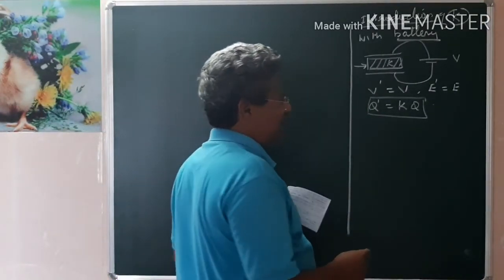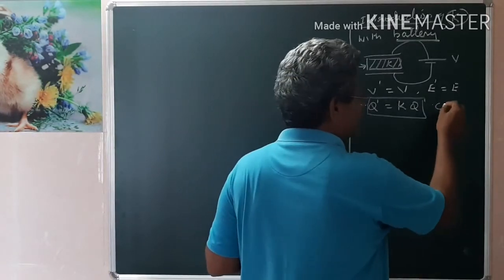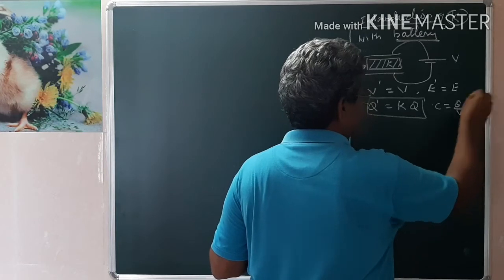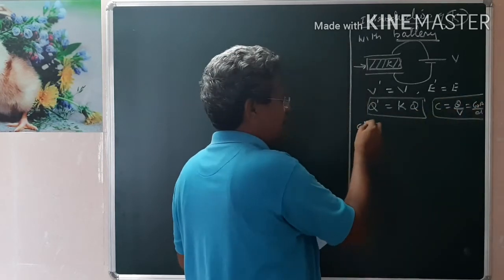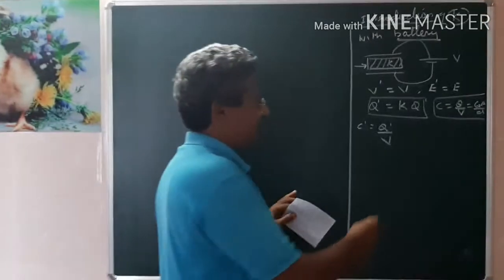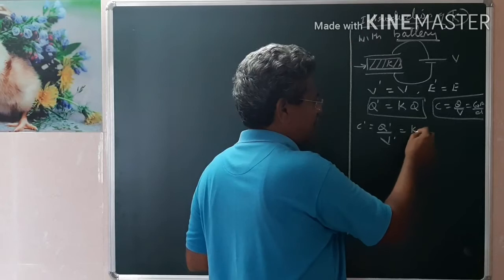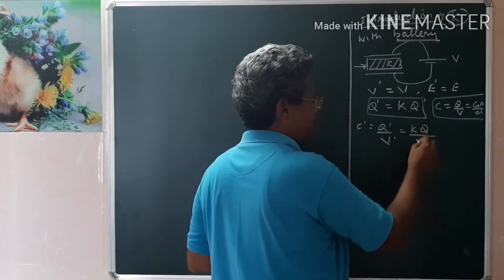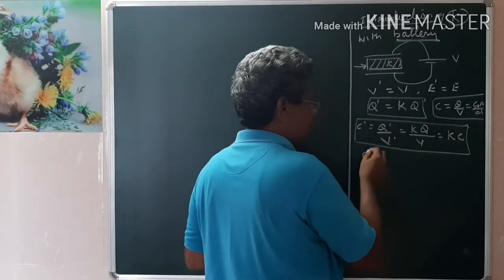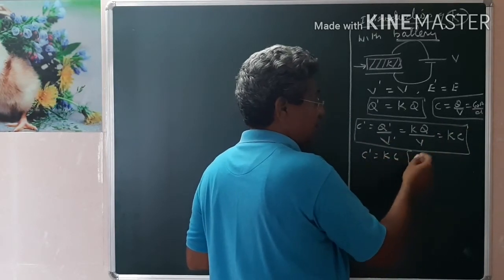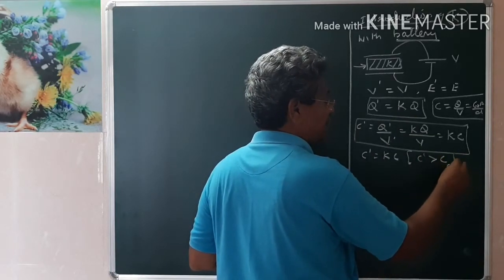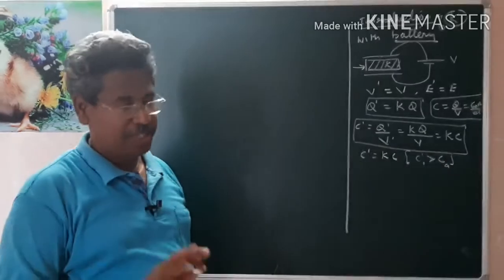Initially the capacitance C is equal to Q by V, which is equal to epsilon naught A by d. This is without the slab. Now with the slab, C dash equals Q dash by V dash. But Q dash equals K times Q, and V dash is already the same as V. Therefore, C dash equals K times C. That means with the introduction of the dielectric slab, the capacitance C dash is greater than C. Therefore, dielectric slab introduction is preferable.